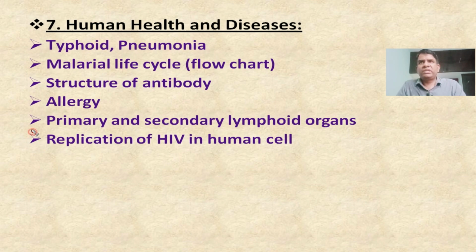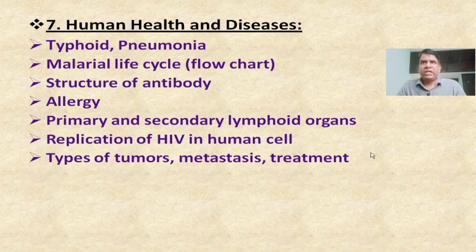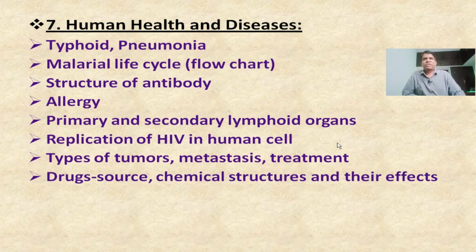Here this one is very important. Many times it has been asked. You have to learn this one very clearly. Next one, types of tumors and metastasis. In this one, metastasis is very important, as is treatment, and sometimes they also ask about diagnostic techniques of cancer. Apart from this one, drugs, their sources, chemical structures.